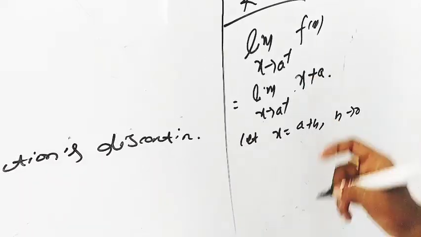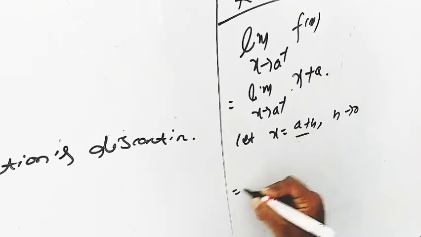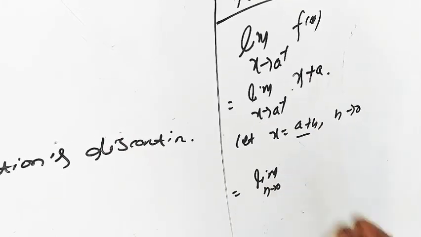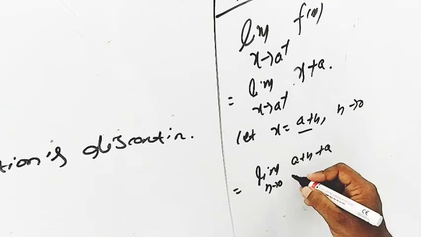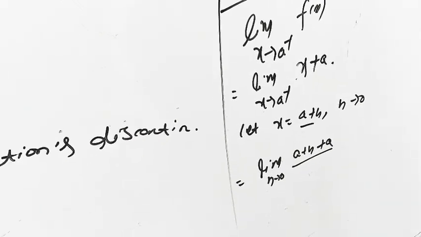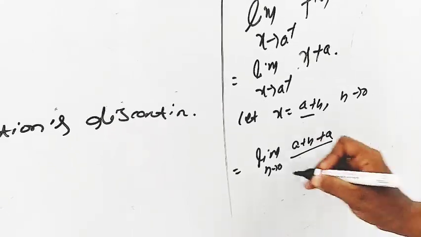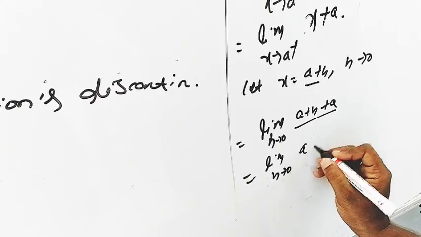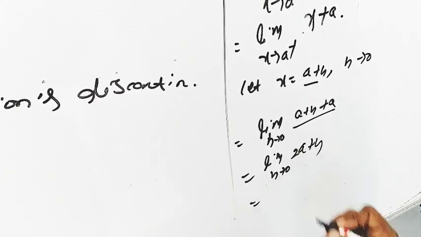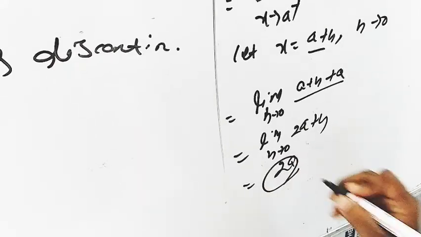So that now in the place of x we can put a plus h, that equals limit h tends to 0 of a plus h plus a. Yes or not? This function does not give the indeterminate form, so now we can directly use h equal to 0. So the limit h tends to 0 of 2a plus h, using h equal to 0, the RHL also gives 2a.